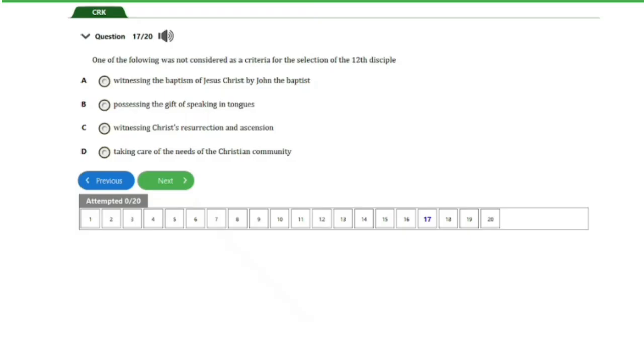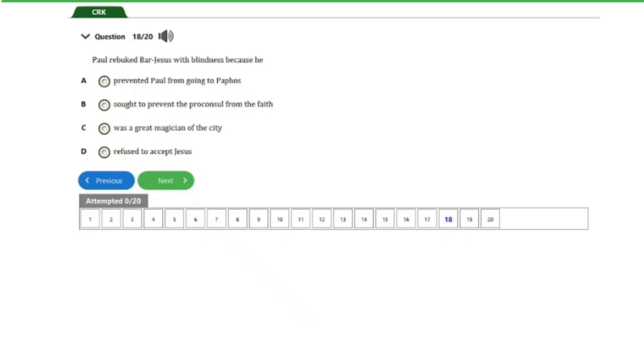Let's head on to the next question, guys. So we have here question number 18. It says, Paul rebuked Bar-Jesus with blindness because he A. prevented Paul from going to Paphos, B. sought to prevent the proconsul from the faith, C. was a great magician of the city, D. refused to accept Jesus. So guys, the answer to this question is option B here. He sought to prevent the proconsul from the faith. And that is for this question.